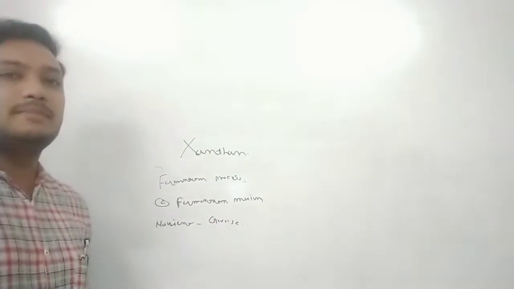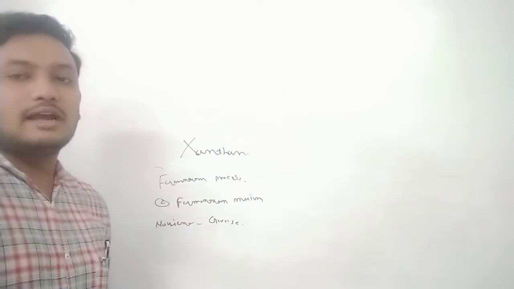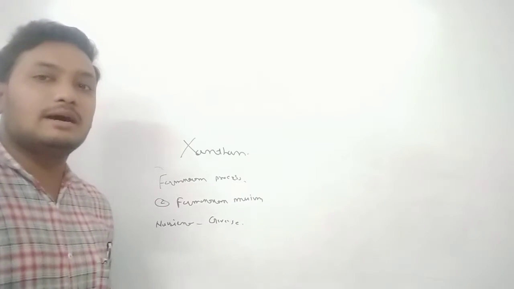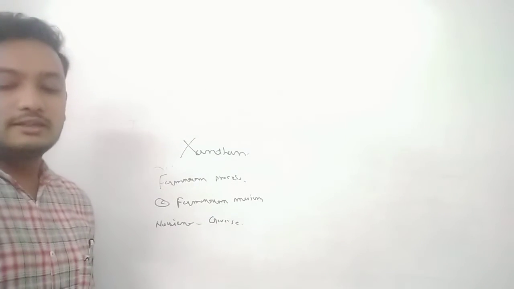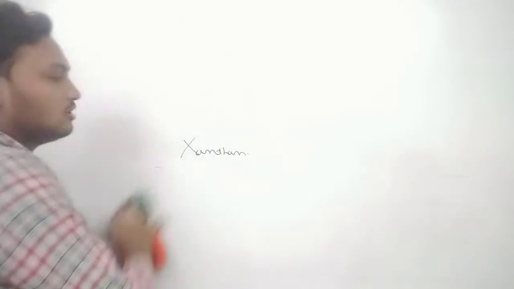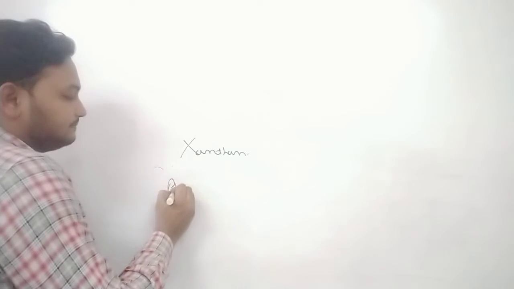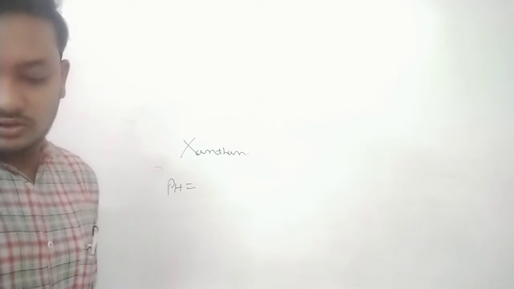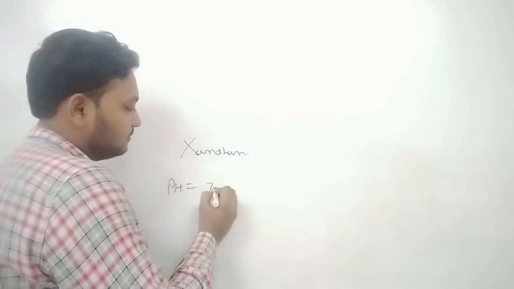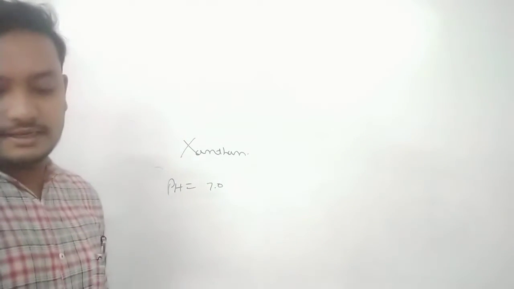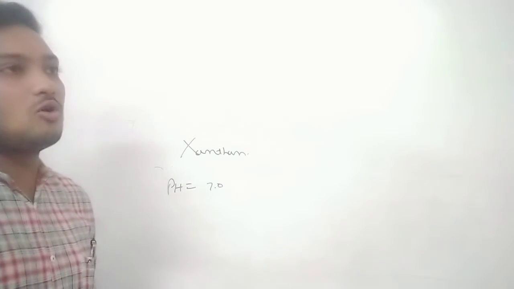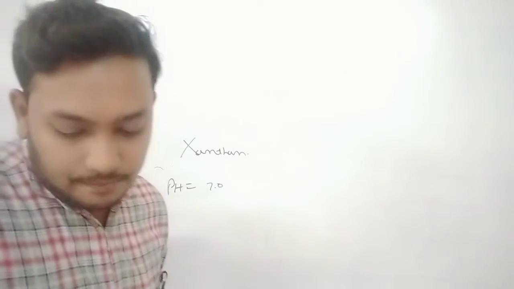They act as minerals, phosphorus and nitrogen sources for the microbial production of xanthan gum in the media. Okay, the next point is pH. Which pH is required for the production of xanthan? The pH is 7.0, because Xanthomonas campestris grows at neutral pH.